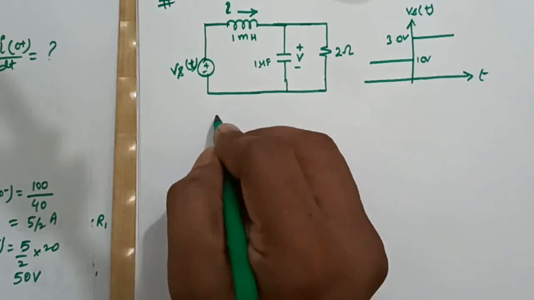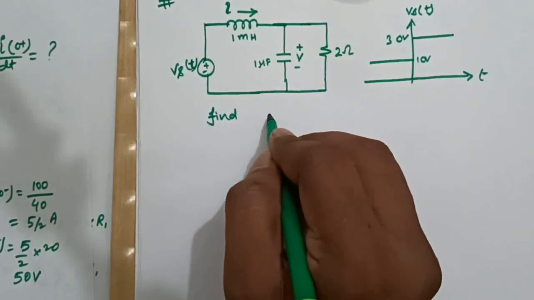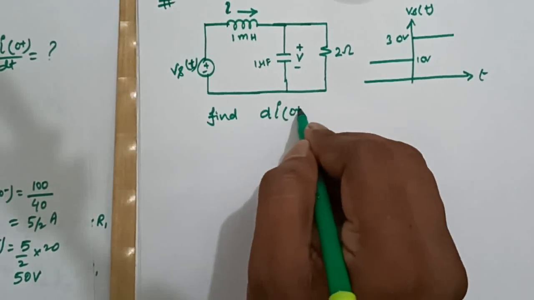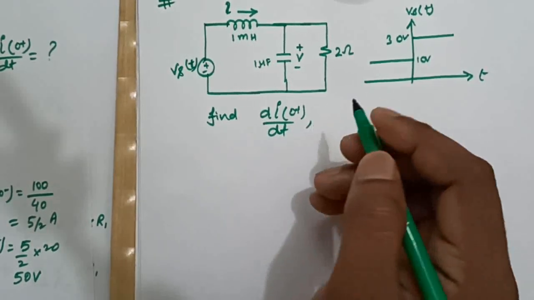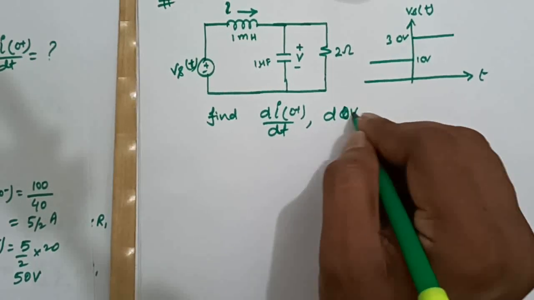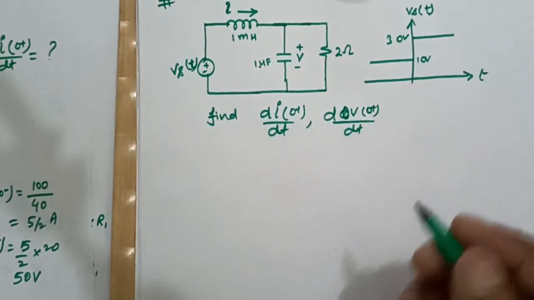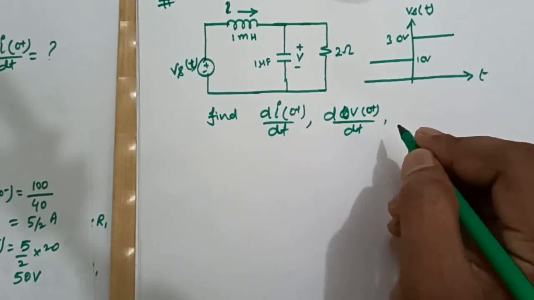Now the question is, find di0 plus divided by dt, dv0 plus by dt.